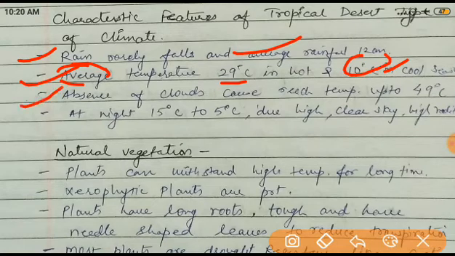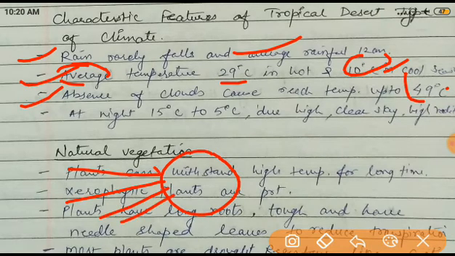Then the absence of clouds causes temperature to reach up to 49 degrees Celsius. There is no cloud cover. If you have studied the insolation chapter, the sunlight falls on the earth and then reflects back, and all this radiation goes out into the atmosphere.